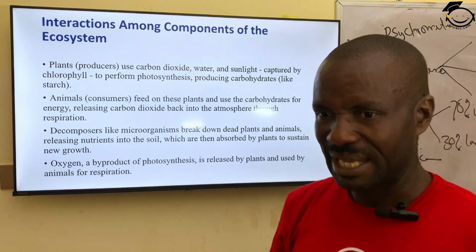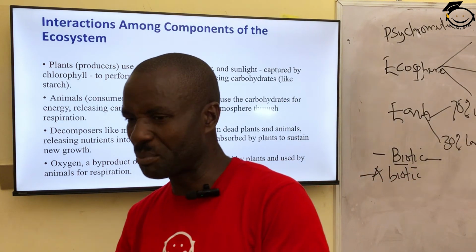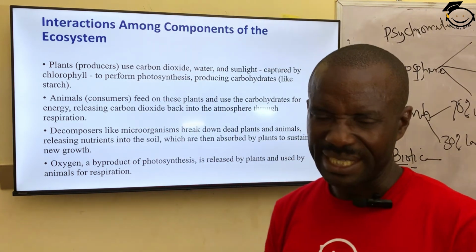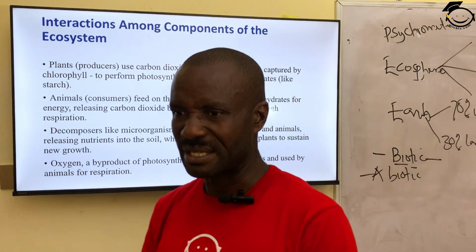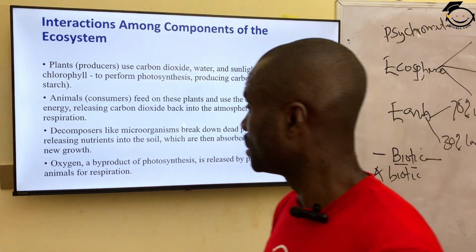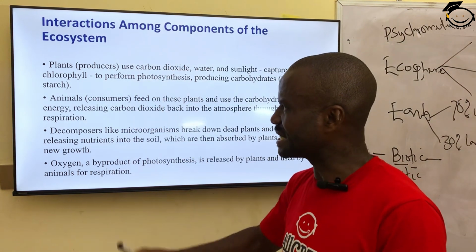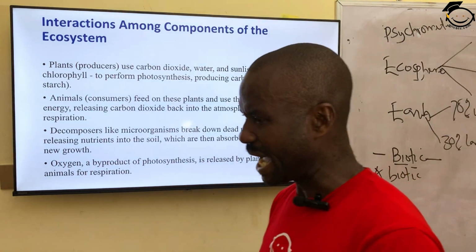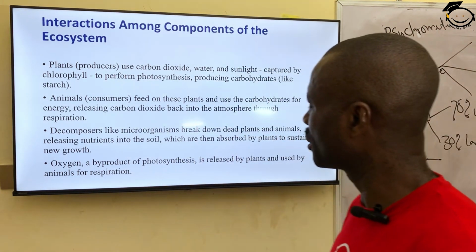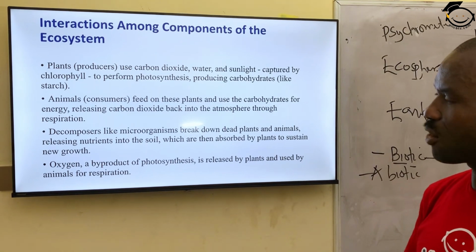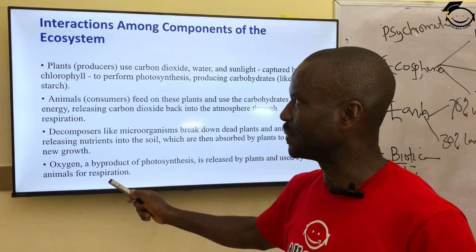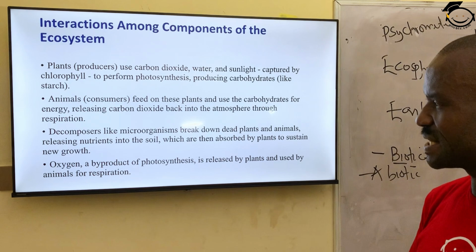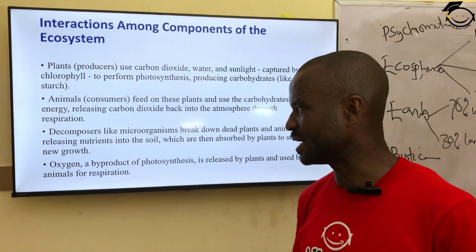They break them into simple nutrient that is good for the plant growth, thereby continuing the cycle, thereby continuing the interaction between the plant, animal, and the what? Decomposers.